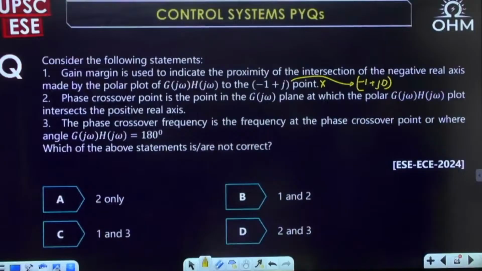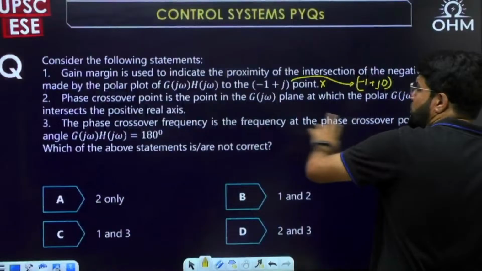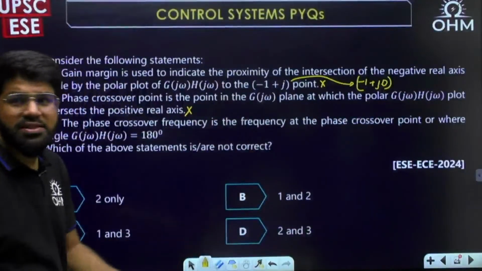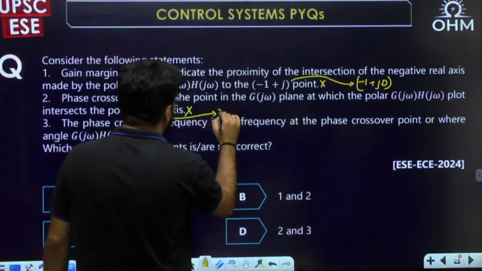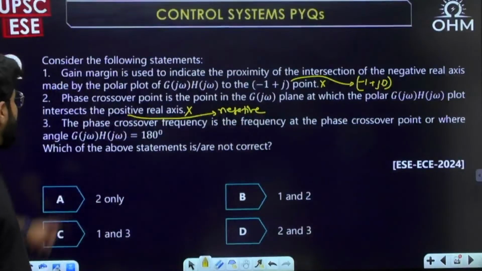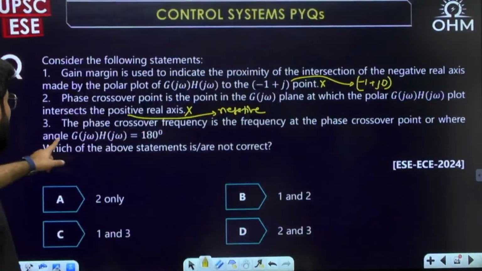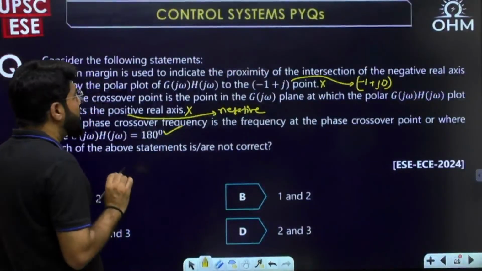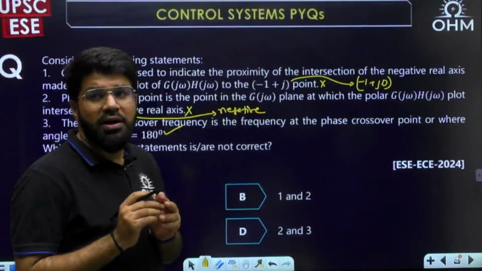The phase crossover point is the point in the G(j omega) plane at which the polar plot intersects the positive real axis. No, the phase crossover frequency is the frequency at which the polar plot cuts the negative real axis.